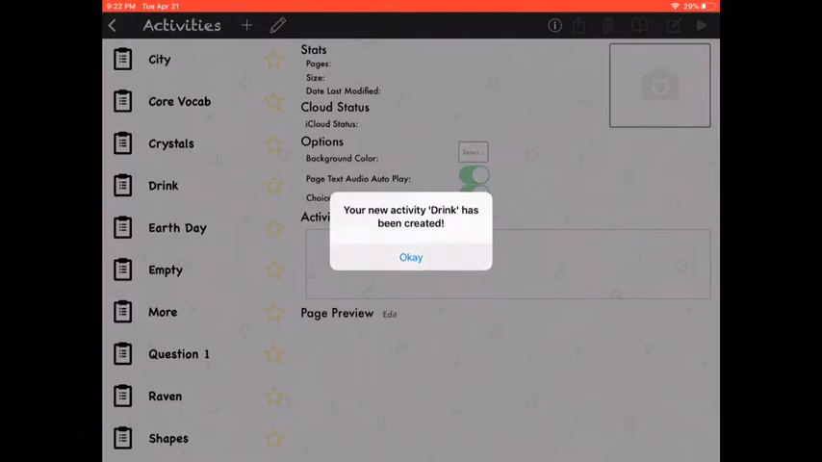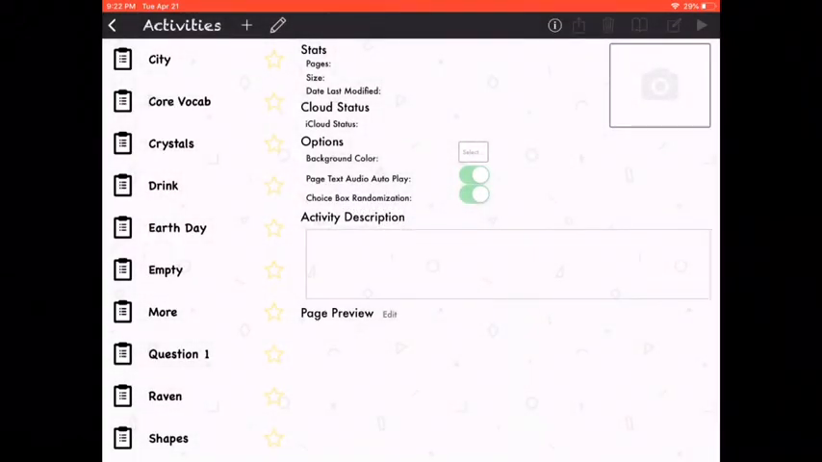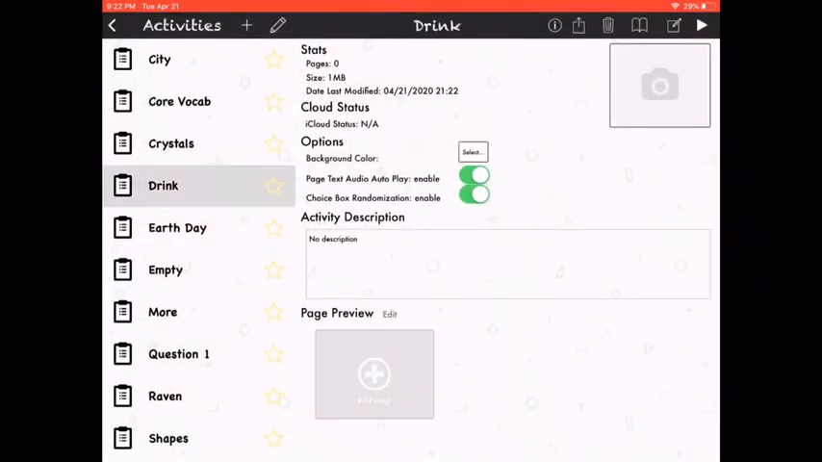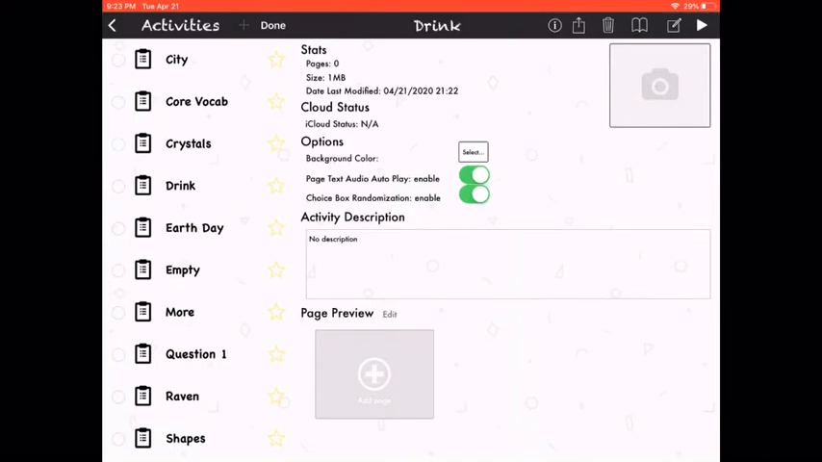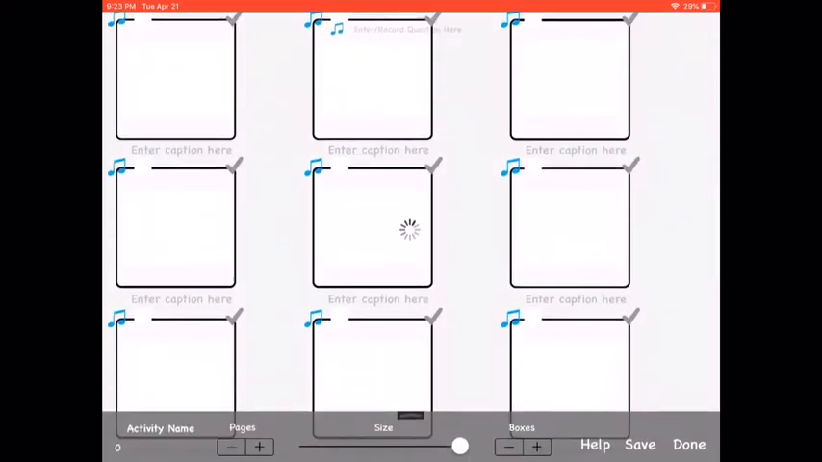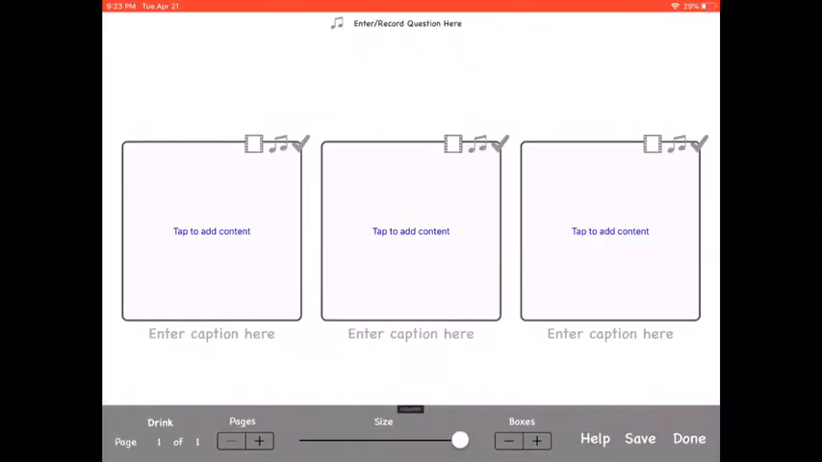Okay, so it's been created. Now we can edit it. So click on the activity you created and you can edit. So we can add a page. So our first page, you choose how many buttons you would like. Today, we are only going to choose 2 boxes.